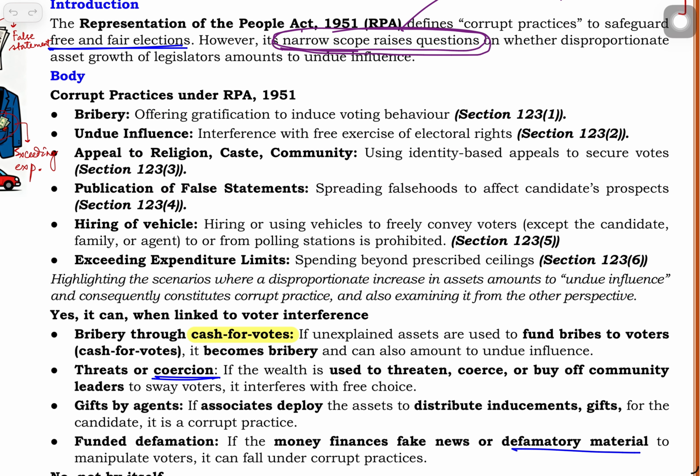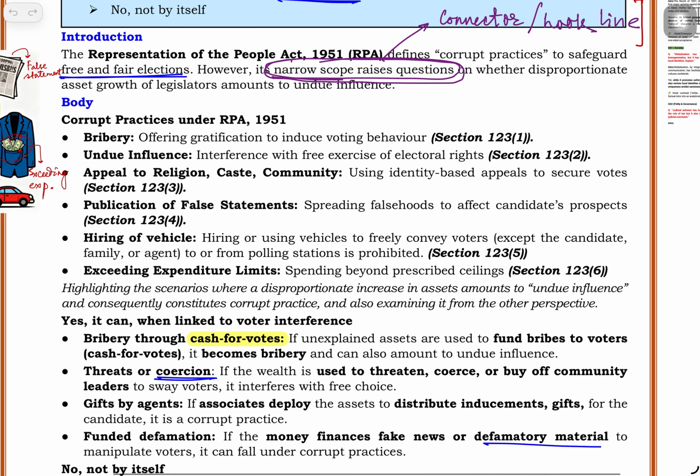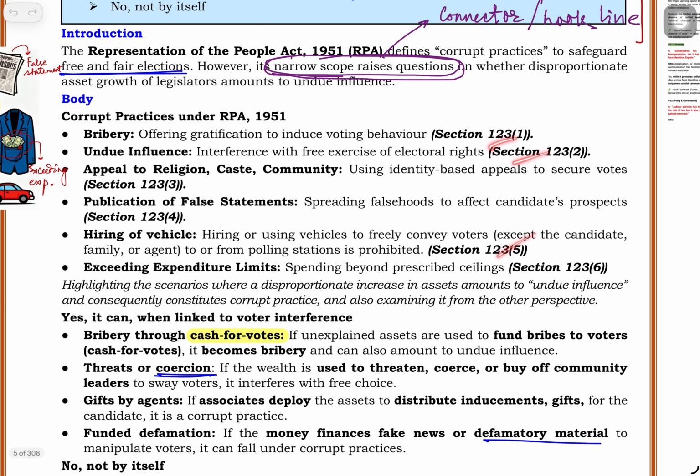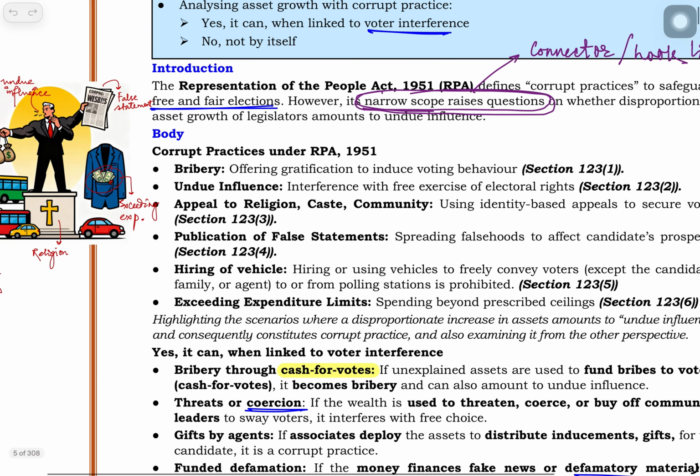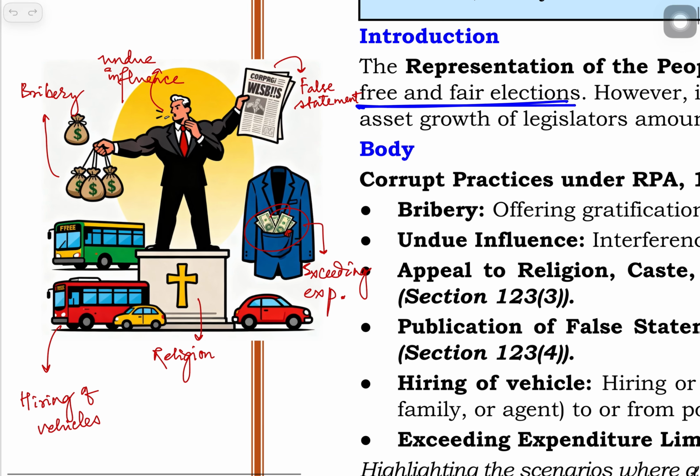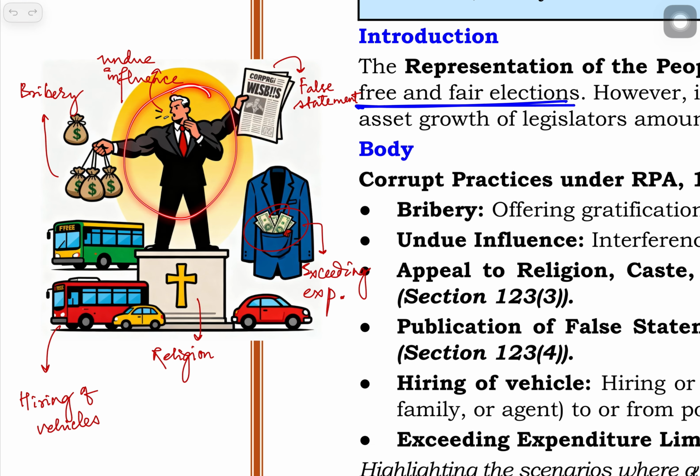Our purpose is how we will remember these things. Once it has been asked, it may be asked in a different form, or you can use such corrupt practices while writing any question on election reform. So remember this. I will help you remember it. This is a mnemonic picture. Just listen to it as a story. Suppose this is a candidate from party A or B, and he wants to influence the voters.